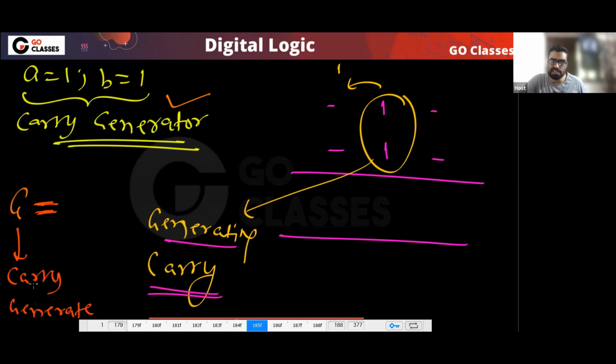Tell me, when will carry generate? When A, B are 1. Yes or no? When both are 1, then carry will generate. So that is the reason we define this new variable, which is called carry generate, because in this situation carry will generate.